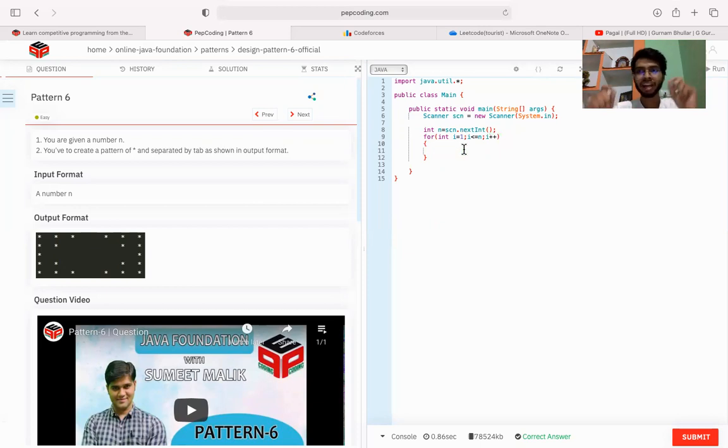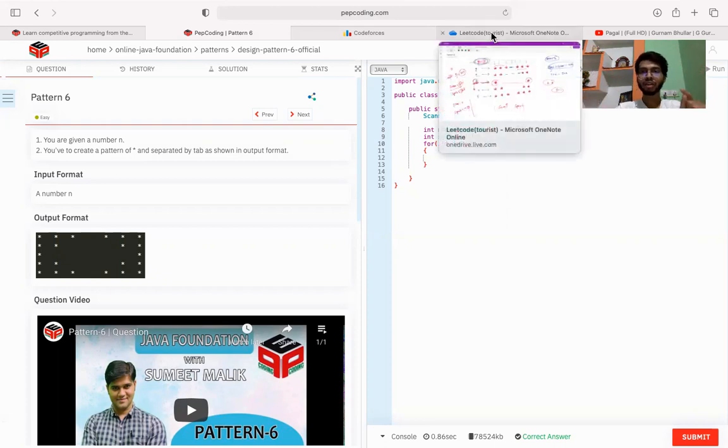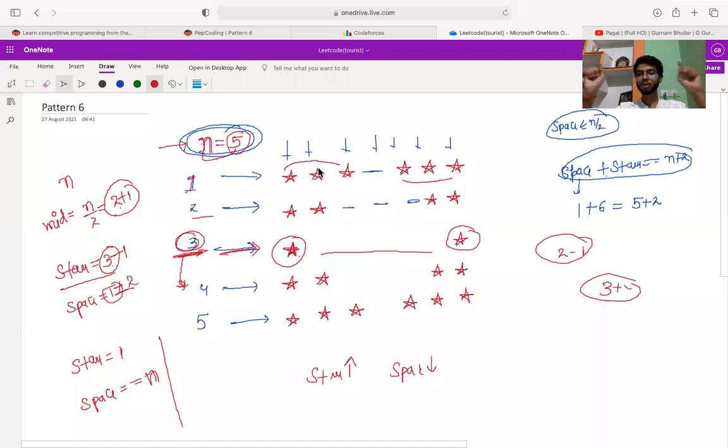So first I need to print stars, and for that I need to define star. My star will be equal to n by 2 plus 1. Plus 1 means, as I said, if the value of n is 5, then the total of space plus star we are printing in each line is n plus 2.